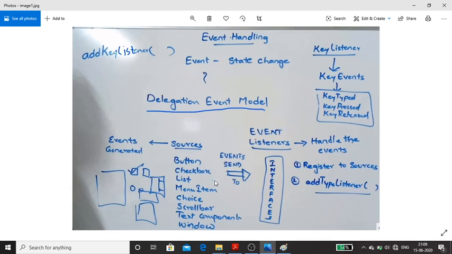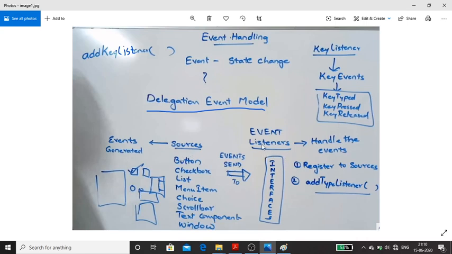What are the sources? These are the different sources. So what will sources do? They will generate events. Actually sources are classes. The class will have many methods, and those methods will generate events whenever we perform some operation on these sources, like a button or checkbox. Now what are listeners? Listeners will handle events after the event got generated. Actually they are interfaces. There will be many methods within those interfaces without any definition.